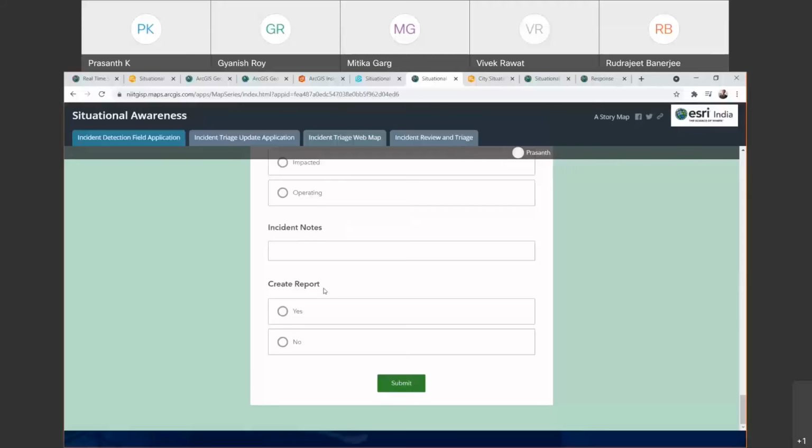And if he wants to create a report from mobile or in the back office, the same form can be accessed with the same incident ID. One can create a report. So if you select create a report, you will be able to submit this, then it will generate a report for you for that specific incident.